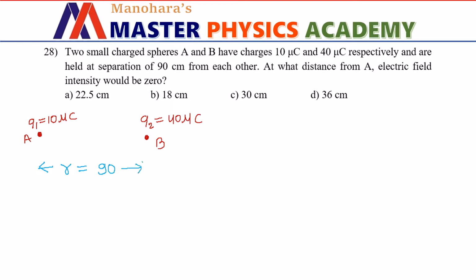We have been asked to calculate the distance of null point from point A. What is a null point? It is the point where the electric field due to the system of charges will be 0. For like charges, this null point will be there interior to the line joining the two charges. That means it will lie along the line AB.